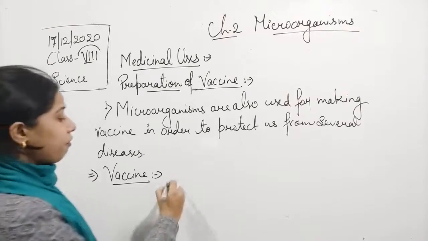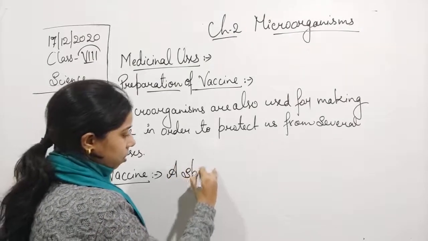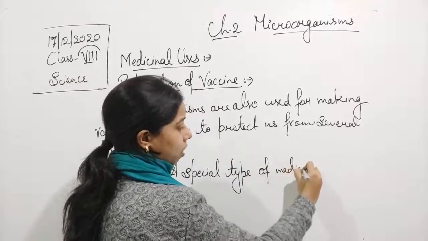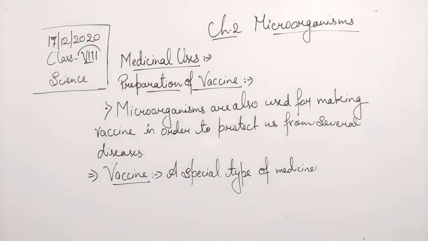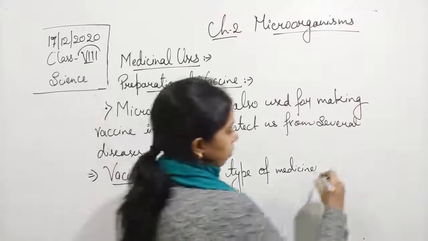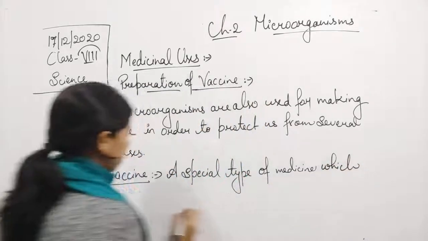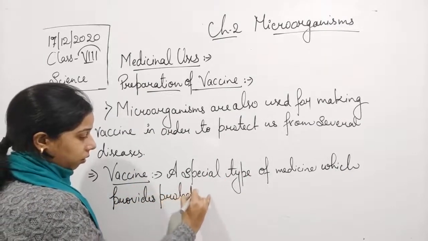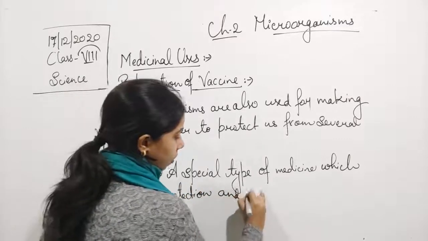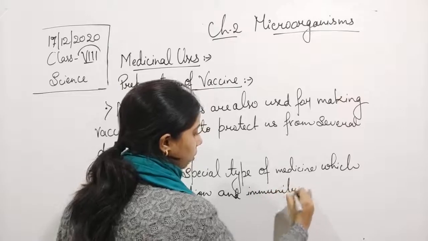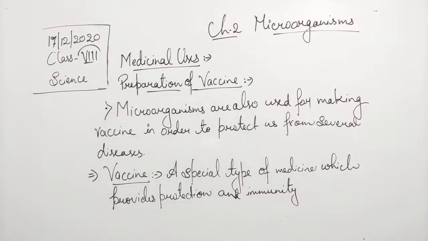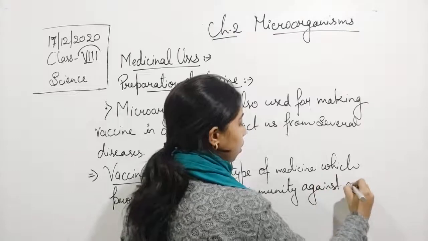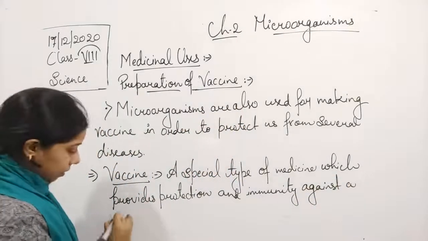It is a special type of medicine which provides protection and immunity against a particular disease.